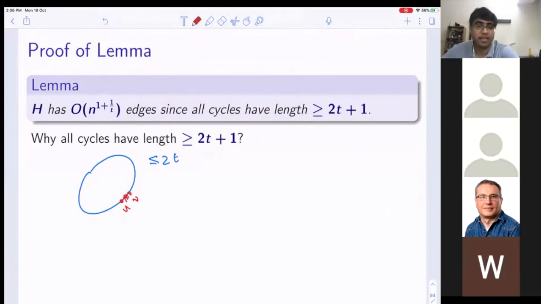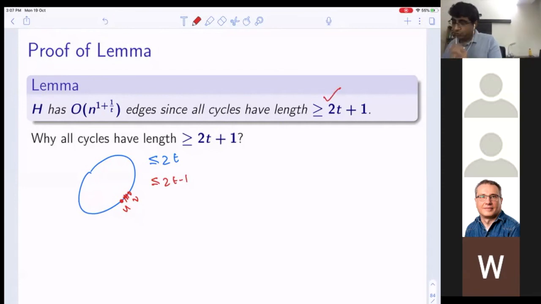Why did you add this edge? You already had a detour of length 2t minus 1, so you're not going to add this edge uv. So as Piotr points out, this is by construction. All cycles have length at least 2t plus 1. So this is good.